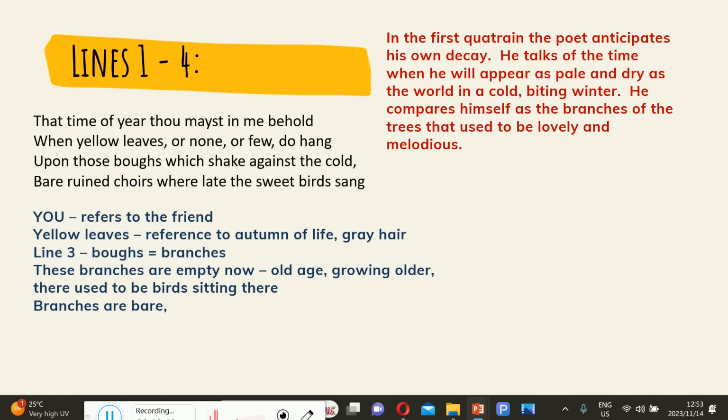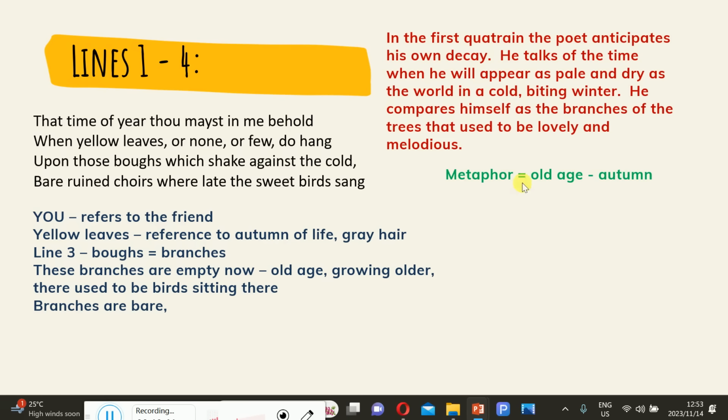So this poem is filled with extended metaphors. He uses the season of autumn and the tree branches that are shaking off the leaves and are now bare to compare himself to what? To aging, to signify or represent the idea of aging. Old age and autumn is a metaphor.